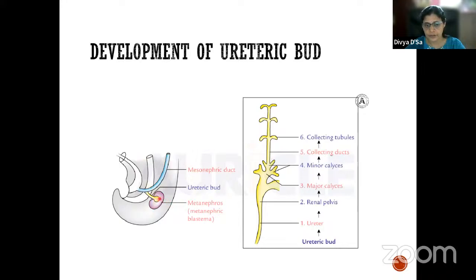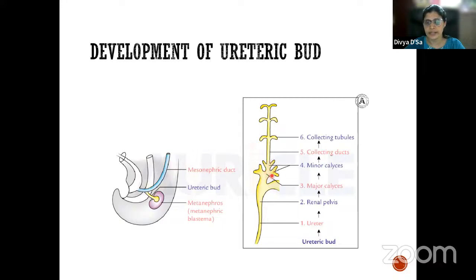The distal end of this ureteric bud will be capped by the metanephros. The growing end of the ureteric bud gets dilated, and that portion forms like a funnel, forming the renal pelvis. From this, the ureteric bud again divides dichotomously, which means it divides in twos: into two, again into two.